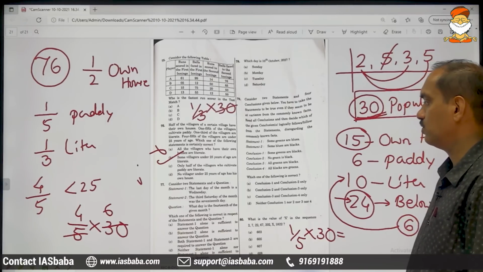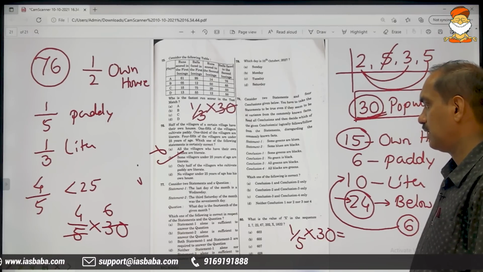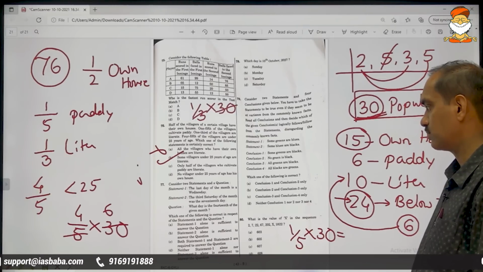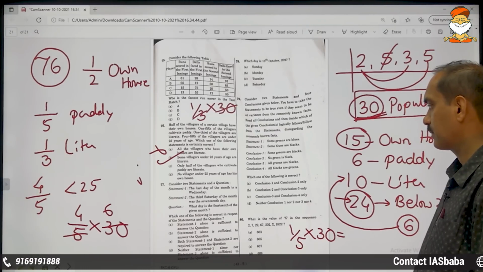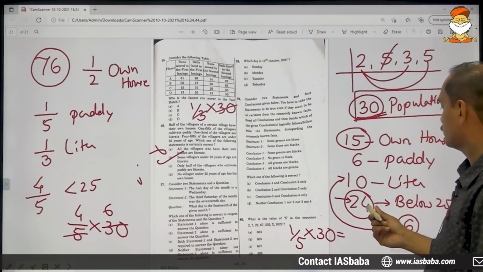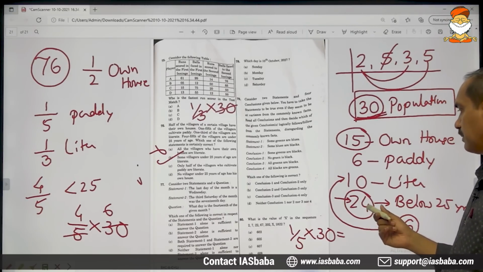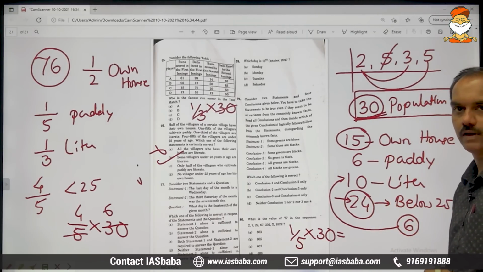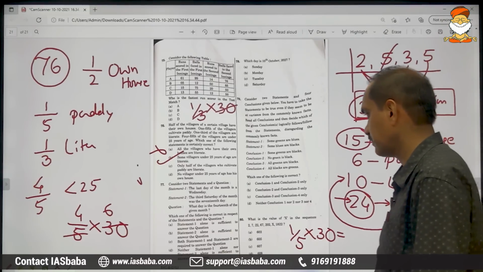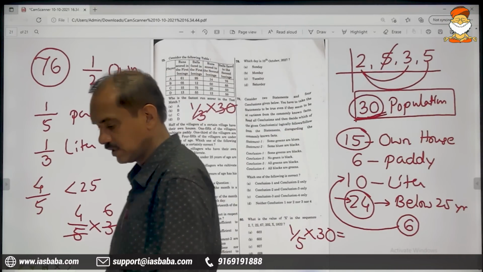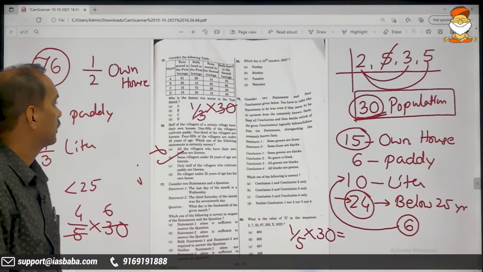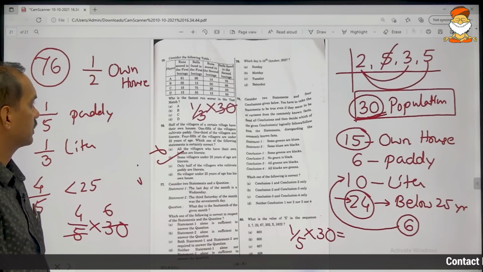The last option says no villager under 25 years of age has his own house. In the 24, none can be from these 15? That is also straight away wrong. On the very face of it, we can negate it. This is everything about problem number 76.